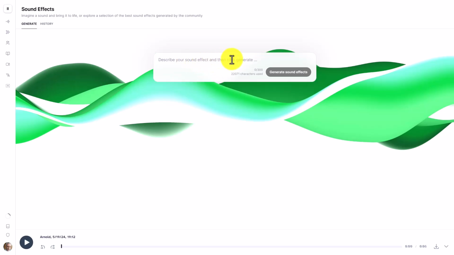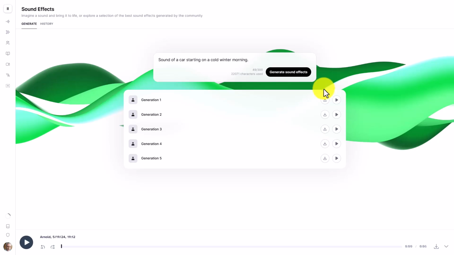We can write our prompt in this area and then ask 11 Labs to generate the sound that we are asking for. You're going to notice that you do have some limitations in terms of the number of characters you can use. And once you have written in your prompt, you can then click this Generate Sound Effects button. You can then listen to the iterations of 11 Labs version of your prompt and then download the one or ones that you like best.